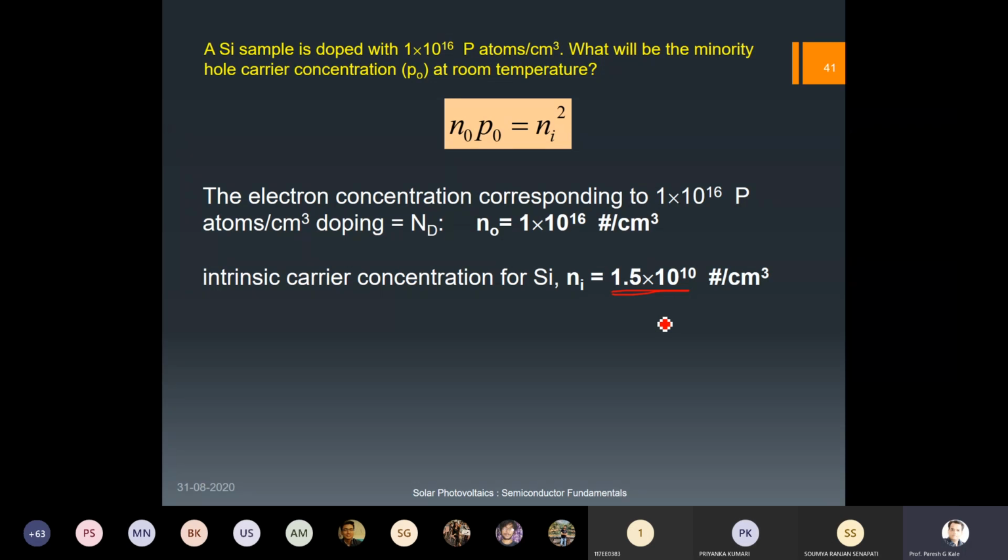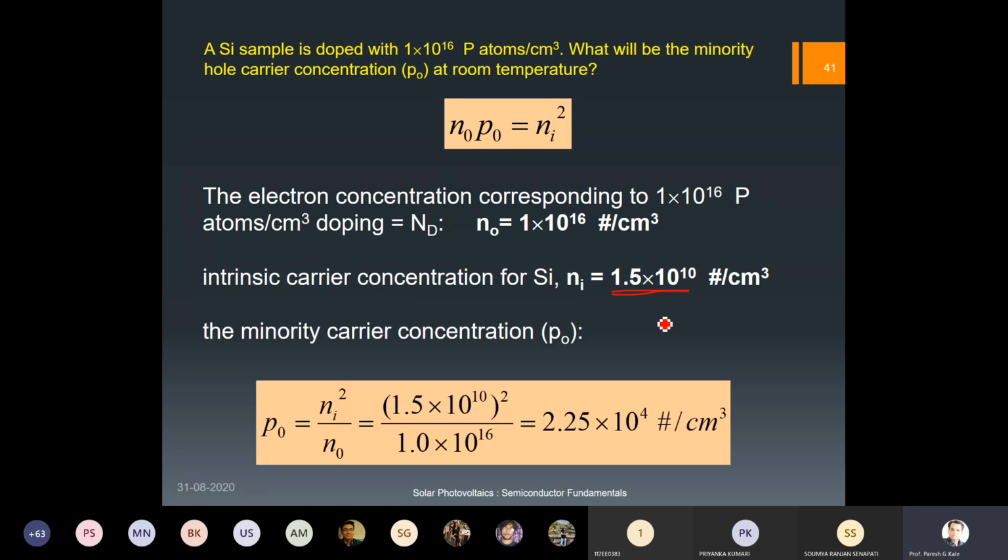So when you substitute this N0 and Ni, the P0 you will get is roughly 2 into 10 raised to 4. That's all. Here you can say that 10 raised to 10 into 2, that is 10 raised to 20, by 10 raised to 16, so that is 10 raised to 4, right? This 1.5 squared is 2.25, so you don't require a calculator.